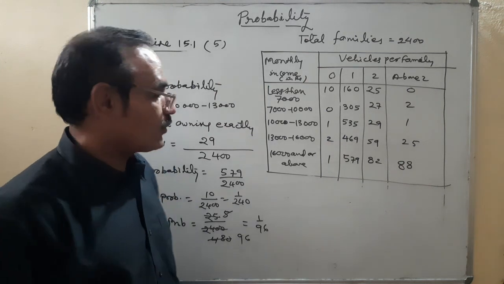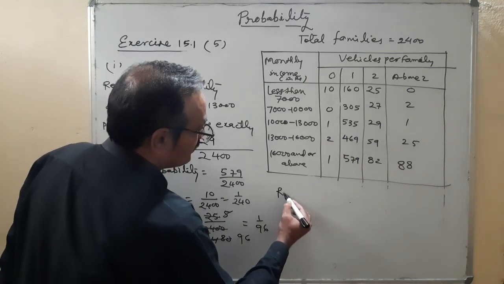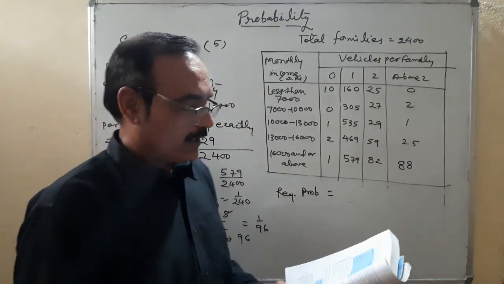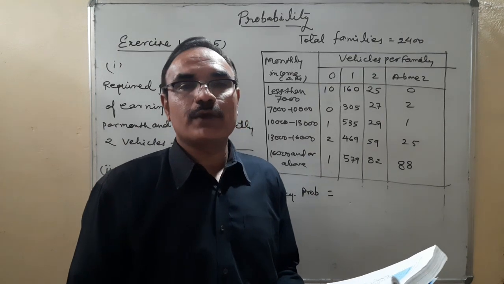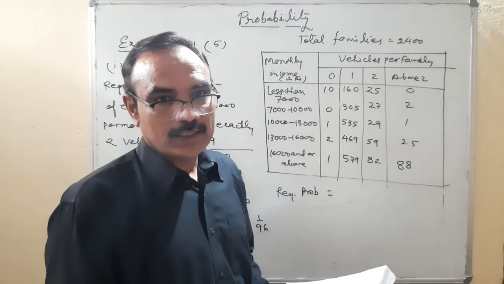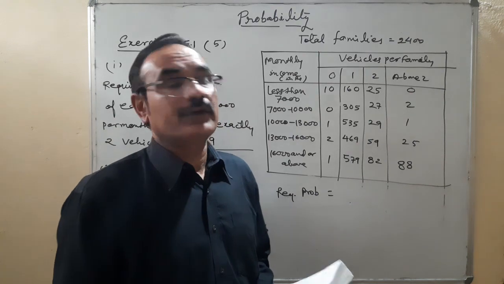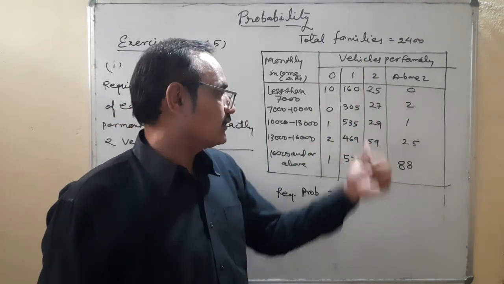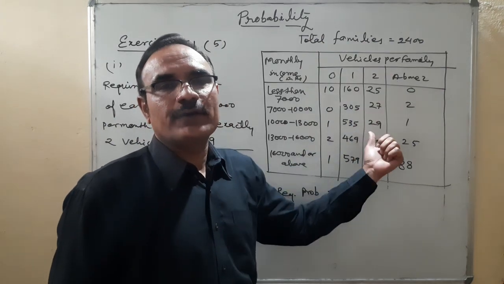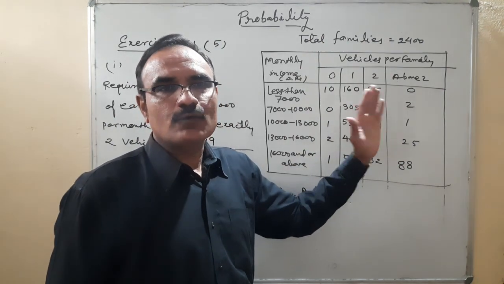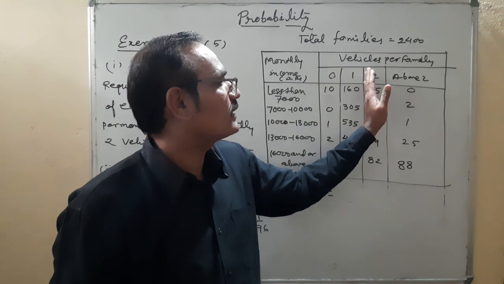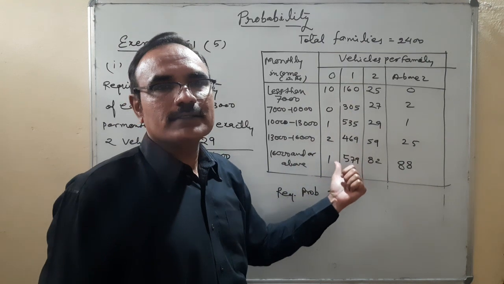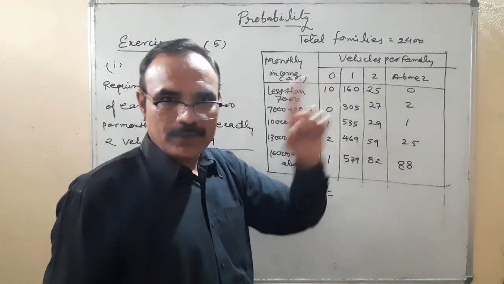So we are going to find the required probability of the family, given that it owns not more than one vehicle. How many families are there having not more than one vehicle? Not more than one vehicle, what does it mean? They are having zero vehicles or one vehicle. Not more than one vehicle means we are not counting 2 and more than 2. We are counting the families having no vehicle and a single vehicle.